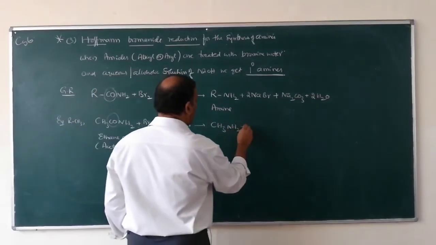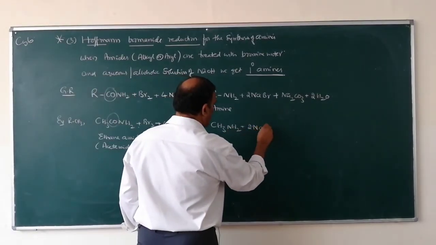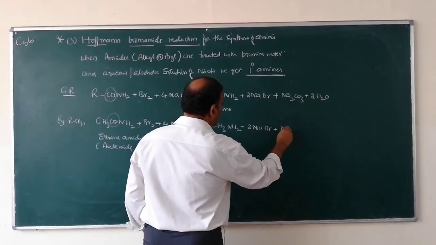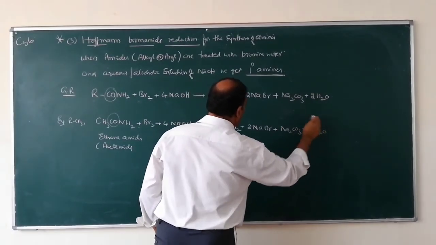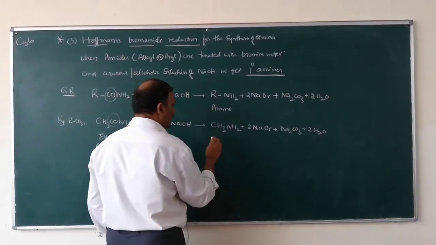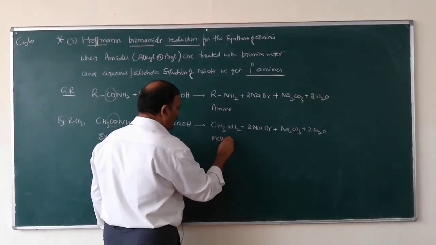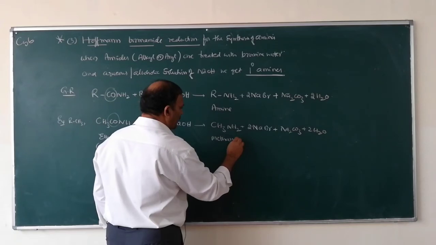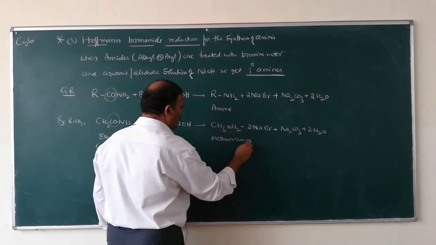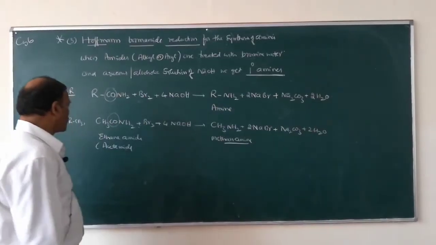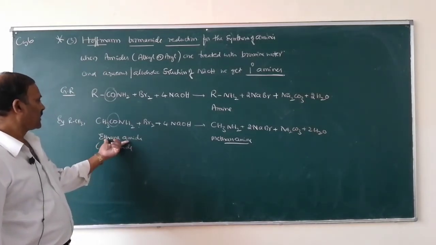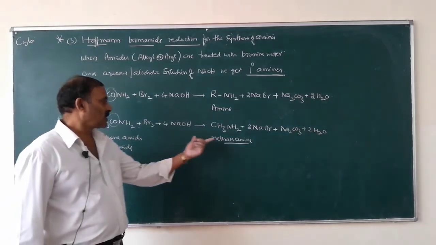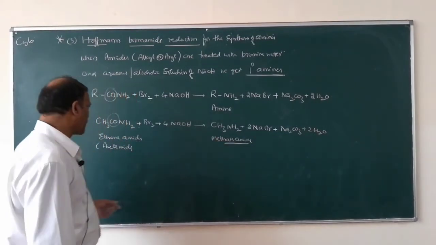NH2 plus 2NaBr plus Na2CO3 plus 2H2O. This one is methanamine. So ethanamide is converted into methanamine.